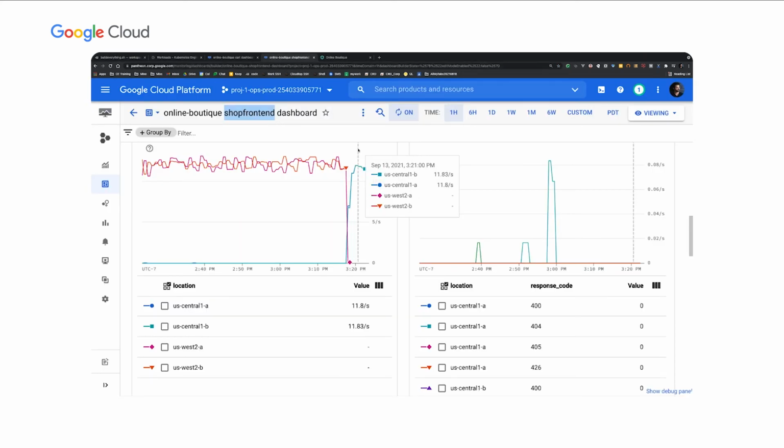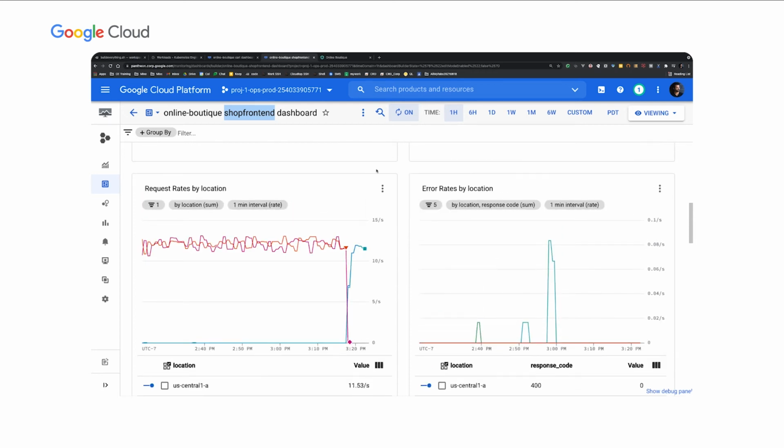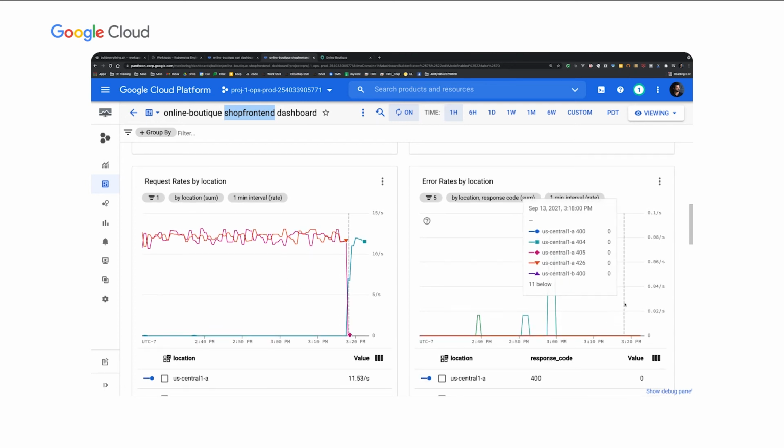So we'll wait a few minutes and see how the charts do. A few minutes have passed, and now you can see that all of the traffic is routed to the Central servers. So I have not changed the load generator's location. It's still running in US West, but because of the failover from US West, we're now going to Central 1. The chart to the right is also showing us error rates by location, and you can see that for the same time that the failover occurred, we did not experience any errors, so it was a seamless failover.